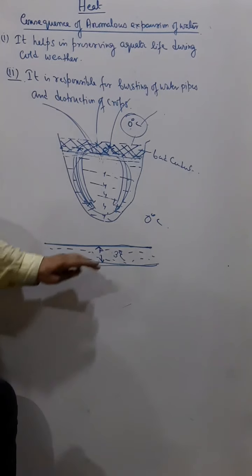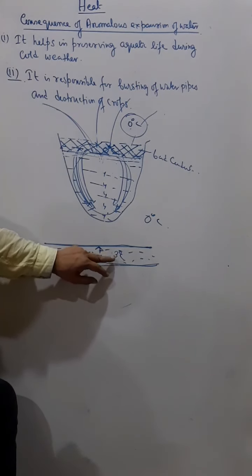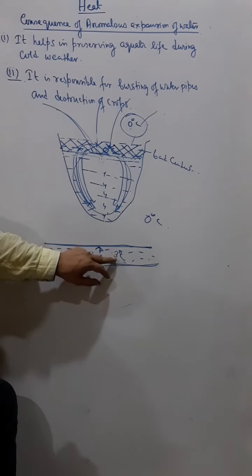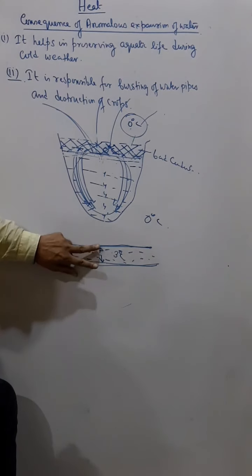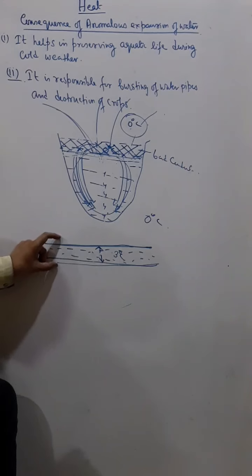Remember, although its temperature is decreasing, water will expand from 4 degrees to 3 degrees, but what happens to the pipe?